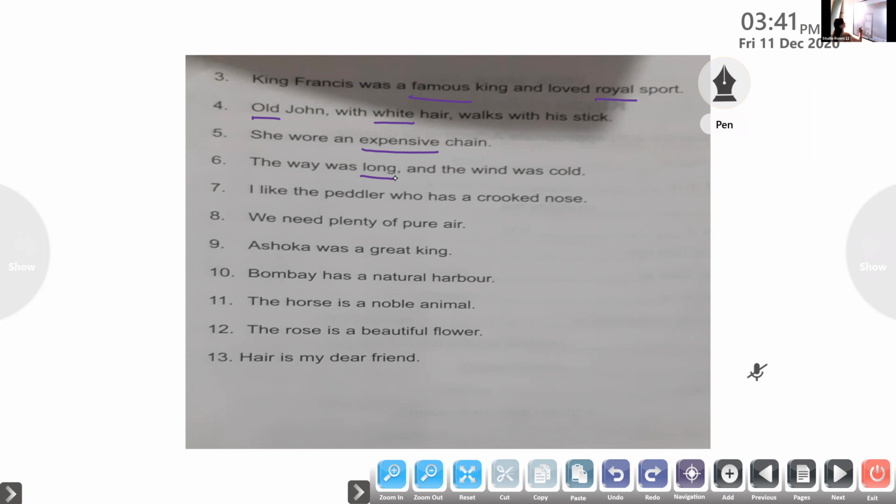Yes, Eben, come on, tell me the answer for that. The way was long. I got the answer for that. The next part of the sentence, and the wind was cold. So which is the adjective? Yes, cold. That's all. Cold is the adjective. Now we'll move on to the next.